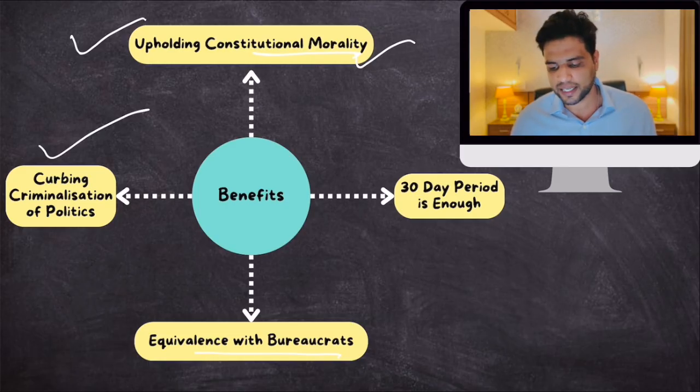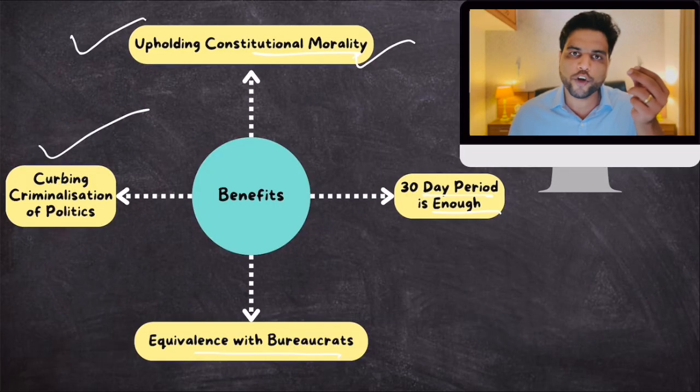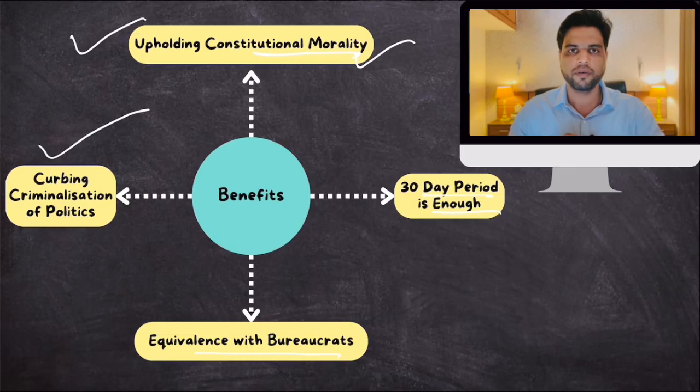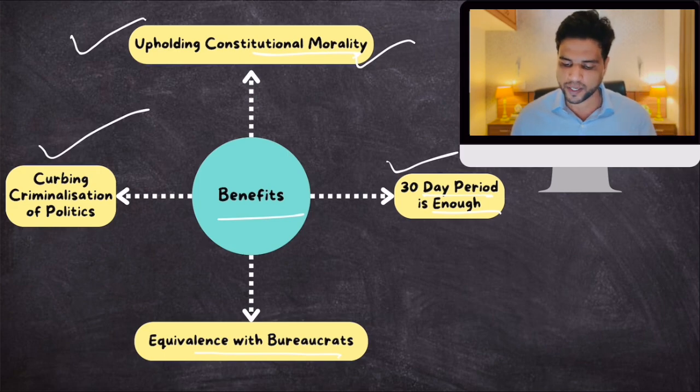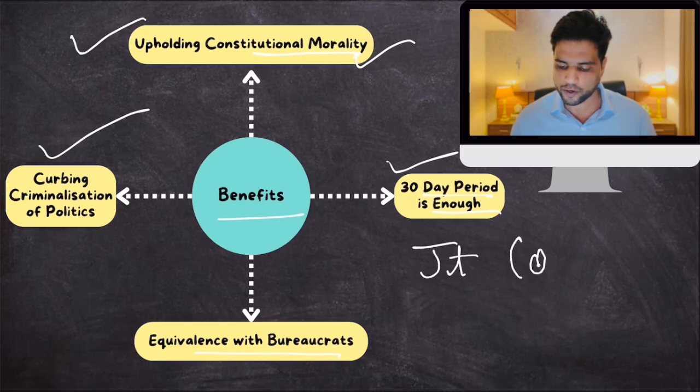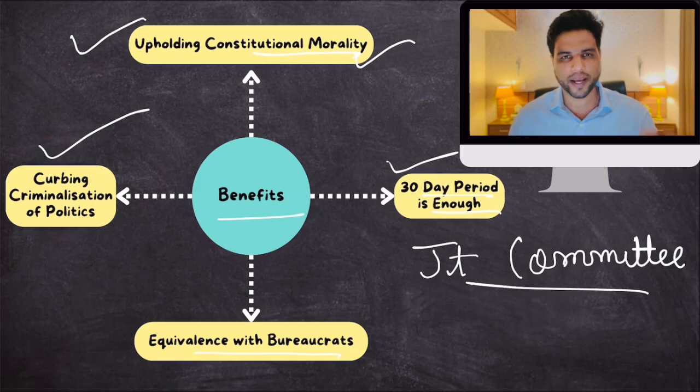Plus the government says that the 30-day period is enough. If you can't prove your innocence within a 30-day period with all the lawyers that you have, then the offense for which you are being held is very serious. So this is the justification given by the government. By the way, this bill was tabled in Lok Sabha, okay? And after tabling it, it has been referred to a joint parliamentary committee. This joint parliamentary committee will examine it clause by clause and then give its recommendation. So we'll see what the final shape of this bill will be.